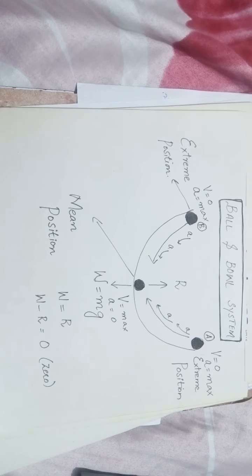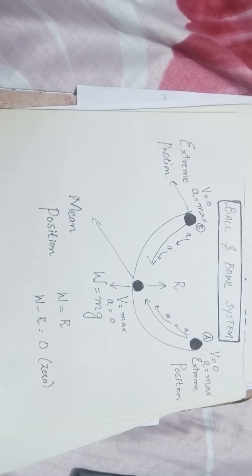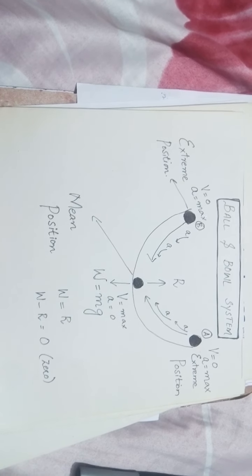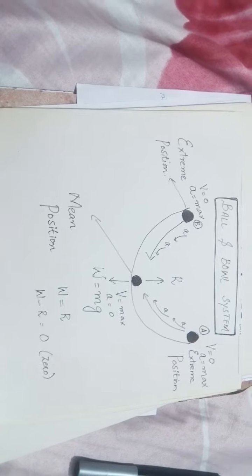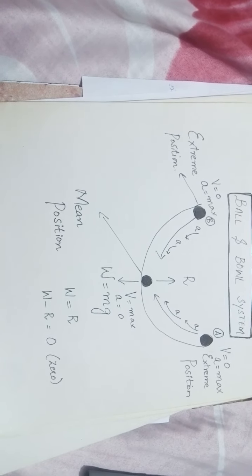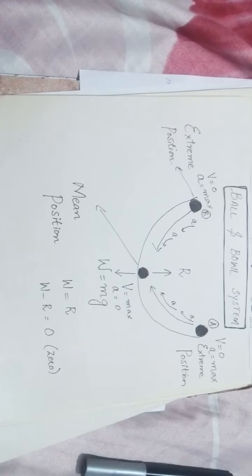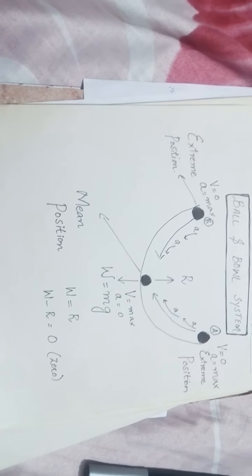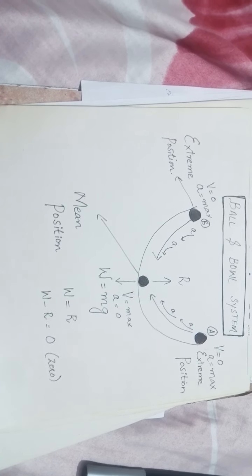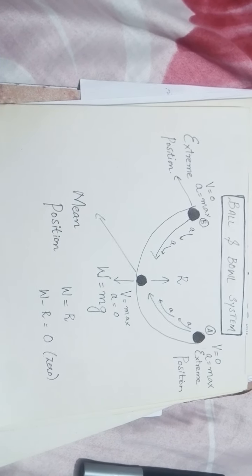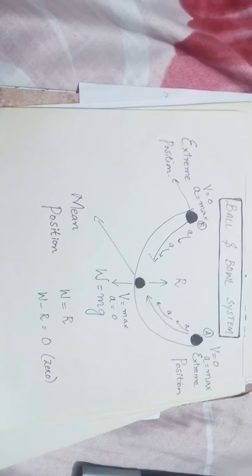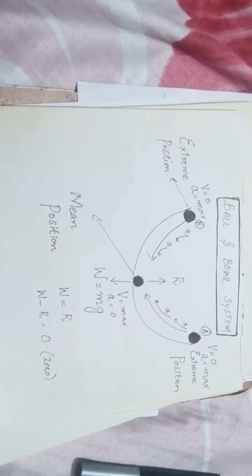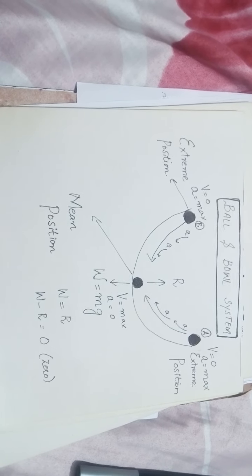Today we will discuss the second topic of the 10th class book, that is the ball and bowl system, which is also an example of simple harmonic motion. In the previous lecture we discussed the example of a mass attached to a spring, and we proved that it is an example of simple harmonic motion. Simple harmonic motion is a kind of vibratory motion in which a body moves to and fro, or back and forth, about a mean position.